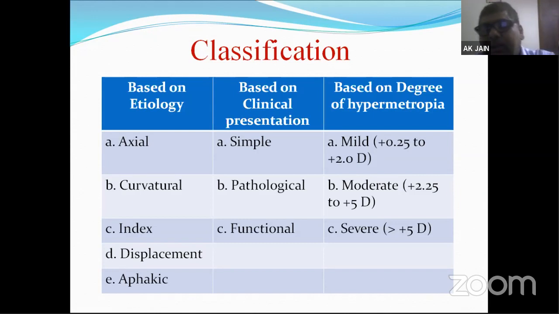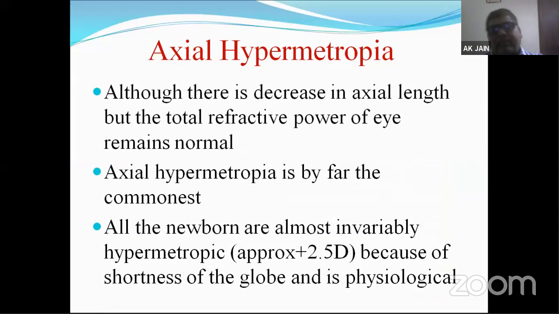Mild is when the refractive error is plus 0.25 to plus 2 diopters. Moderate could be plus 2.25 diopters to plus 5 diopters. And severe is when the refractive error is more than plus 5 diopters. So we will see one by one what these types of hypermetropia are. We'll start with axial hypermetropia.